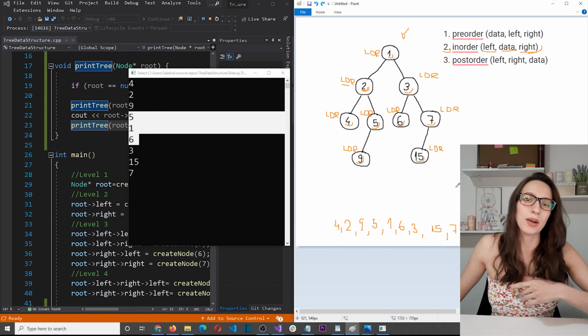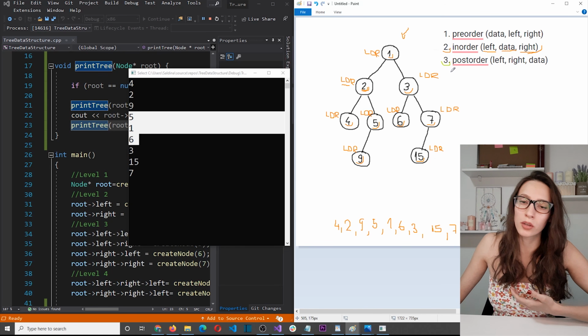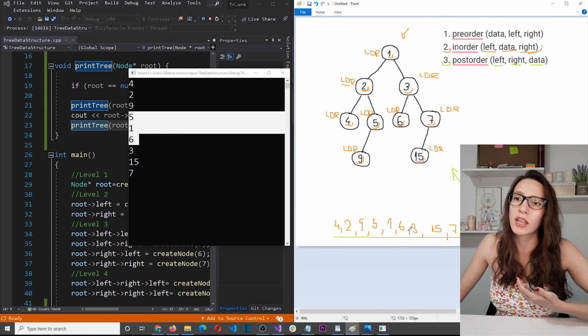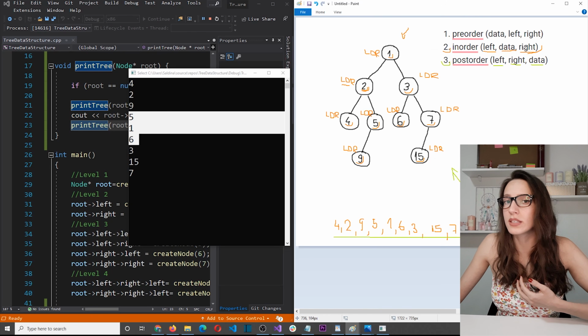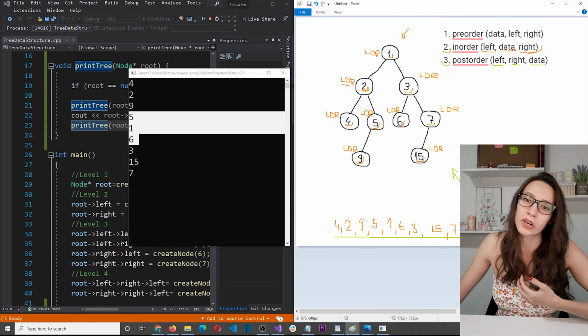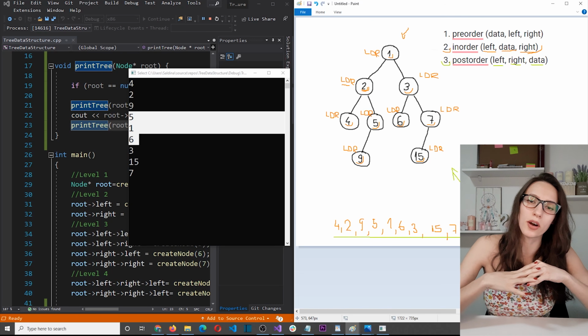So at this point, I would like to encourage you to try and figure out on your own how the postorder algorithm works. So it first visits the left child and then the right child, and then it prints the data. So I would recommend that you paint and draw the same way that I did here, and then create your own output, predict the output, and then you can adjust this print tree function so that it does left, right, and then data, so that you can check the output that you get here for the postorder algorithm. Also, I'm going to paste this code in the comment section so that you can use it if you want.